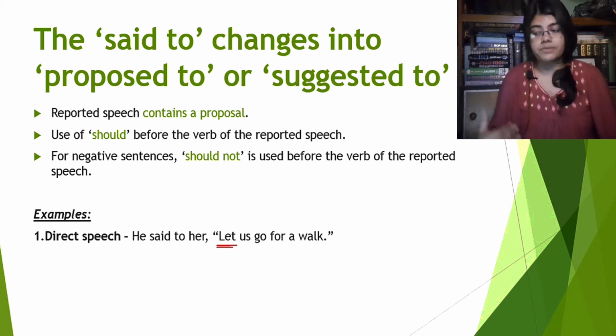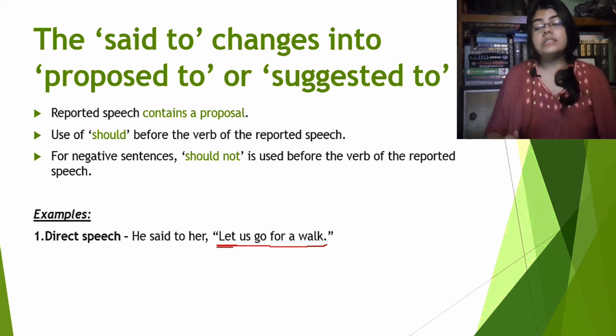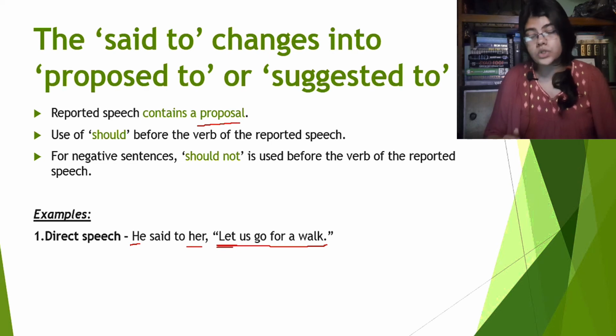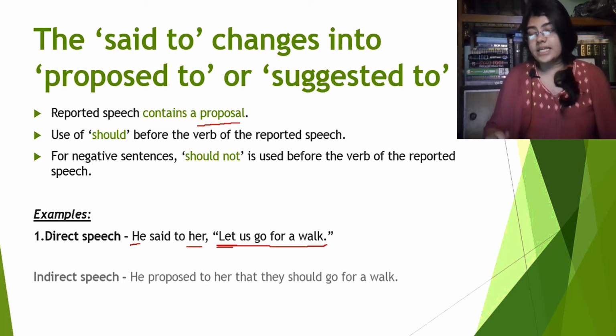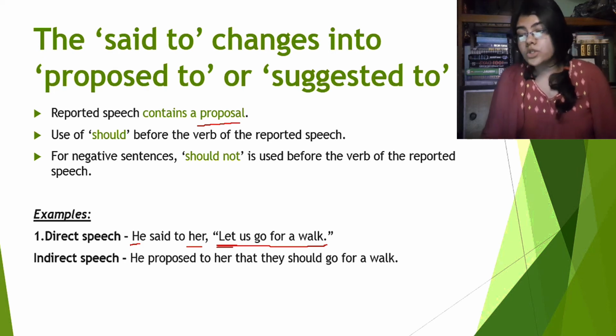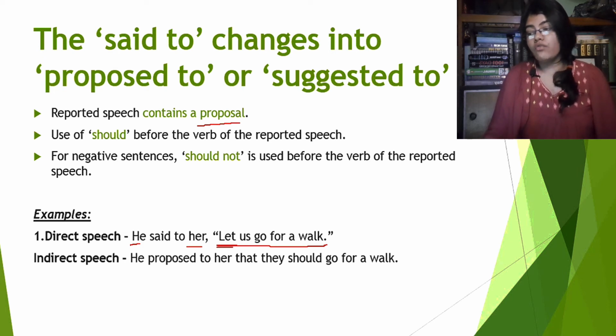We already saw that previously, but you have to understand that let us go for a walk, this is a proposal, right? He is proposing something to her. So this will not be the same as the previous one. What will happen here? We will see the indirect speech. He proposed to her that they should go for a walk.